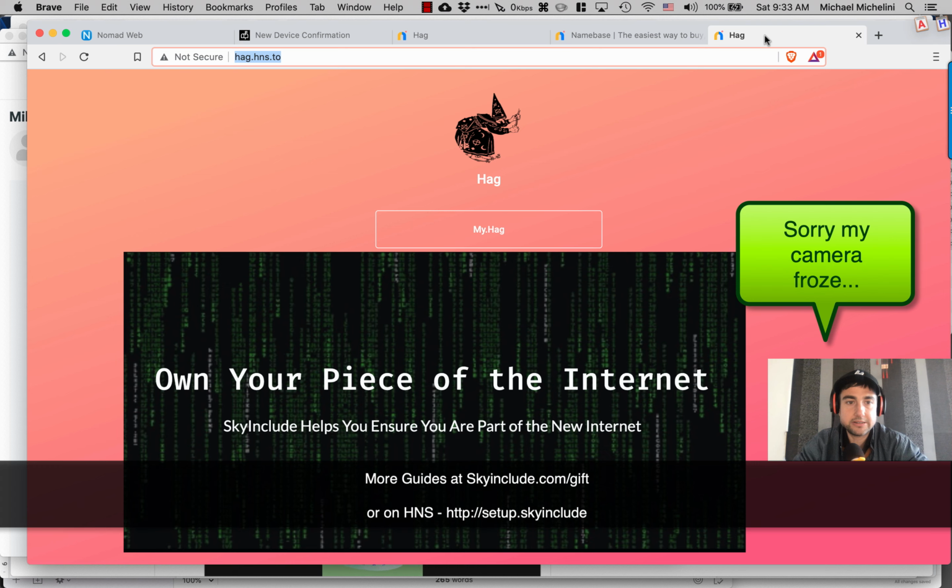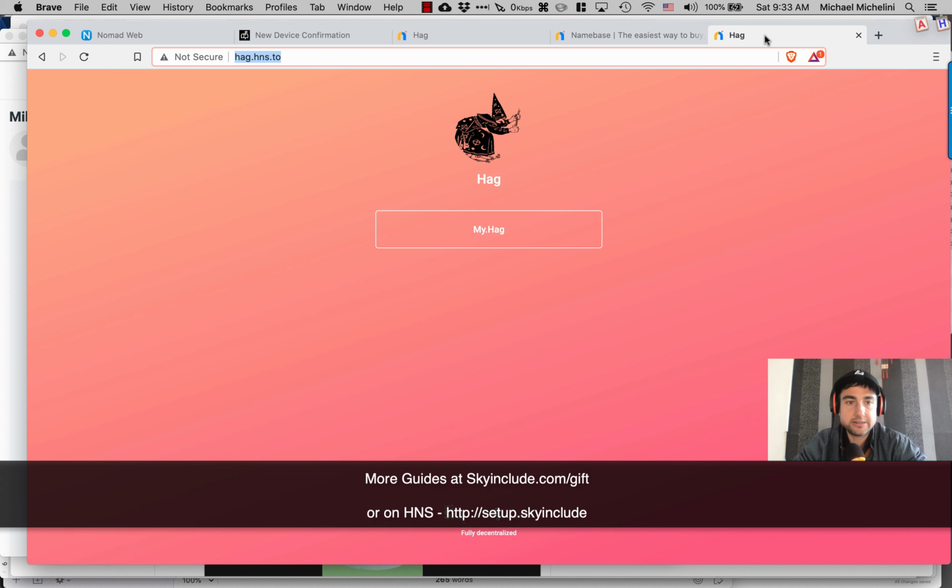There's not one server that can get DDoS attacked, that can get taken down by a centralized group. It's on multiple computers all around the world, and that would be pretty hard to block because it's everywhere. It's in the cloud, it's in the sky, it's in the internet. That's what we believe the internet is about. That's what we're trying to do here, is make the internet great again, make it what it's meant to be. I remember in the 90s in the 2000s, and it was way more open than now, where you're afraid of getting shut down, your account getting blocked, content not working. This is what we're trying to do.